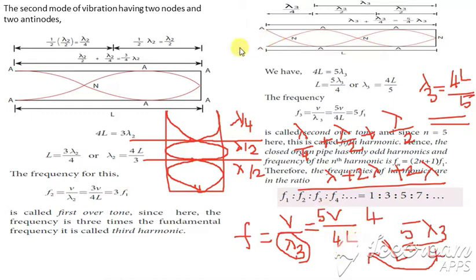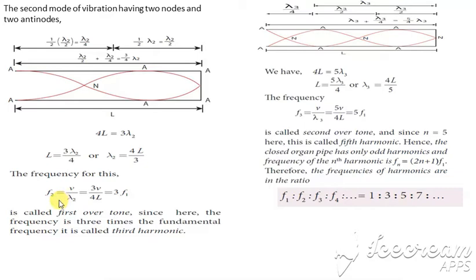Already we know F1 is equal to V divided by 4L. So in place of V divided by 4L we put F1. So it is 5F1. So this is F3. So F3 is equal to 5F1. F2 is equal to 3F1. Okay, F3 we get as 5F1.